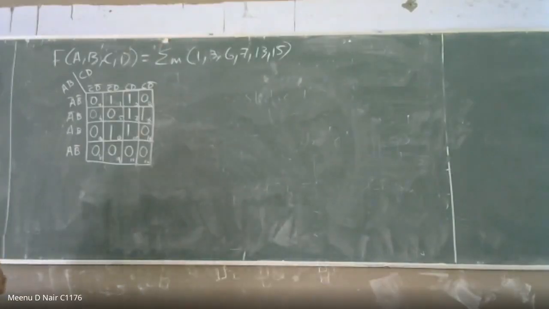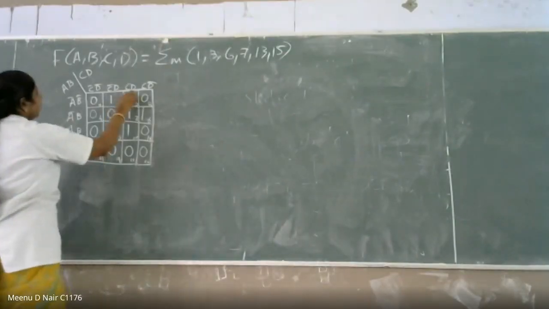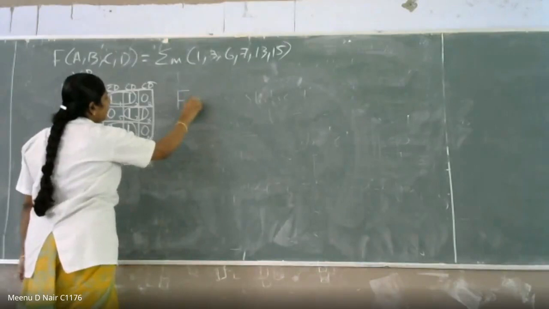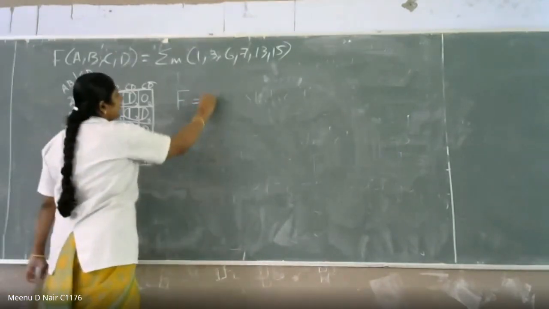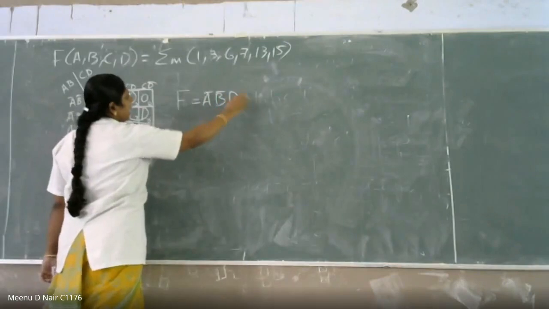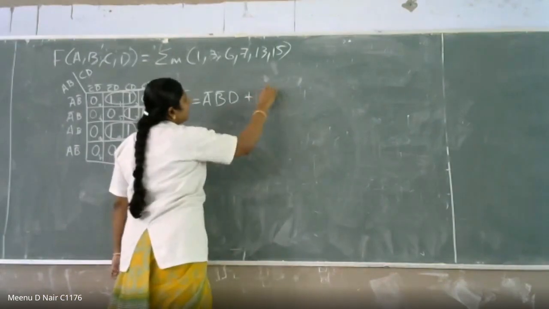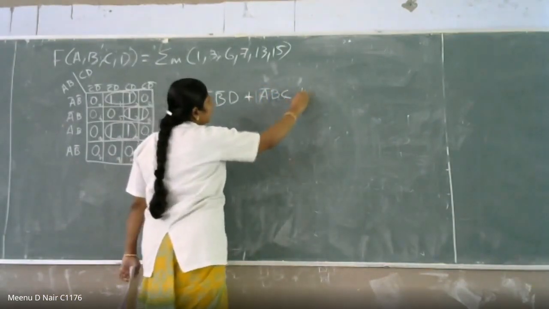A dash B dash D plus A dash BC plus ABD. So what are your pairs? A dash B dash D is one pair, right? This is another pair, the second pair, and this is another pair. Okay, so your output F is equal to A dash B dash D plus, the second one, A dash BC, plus ABD.